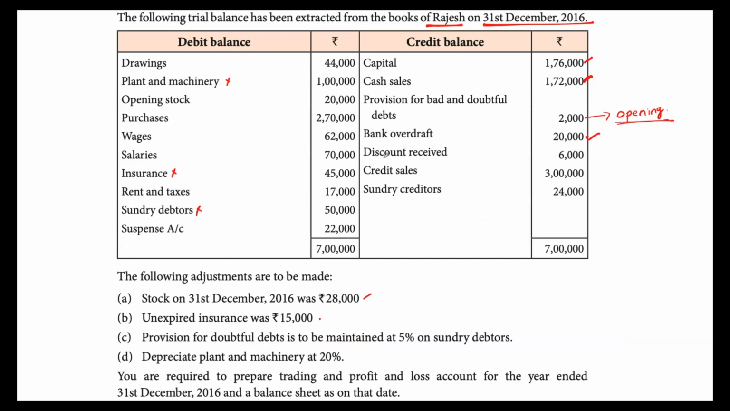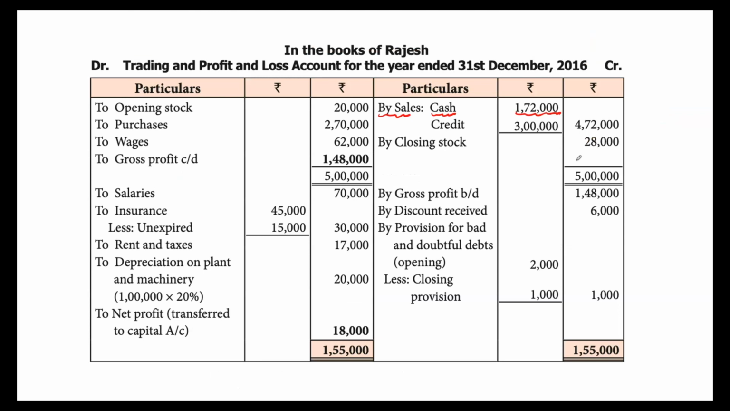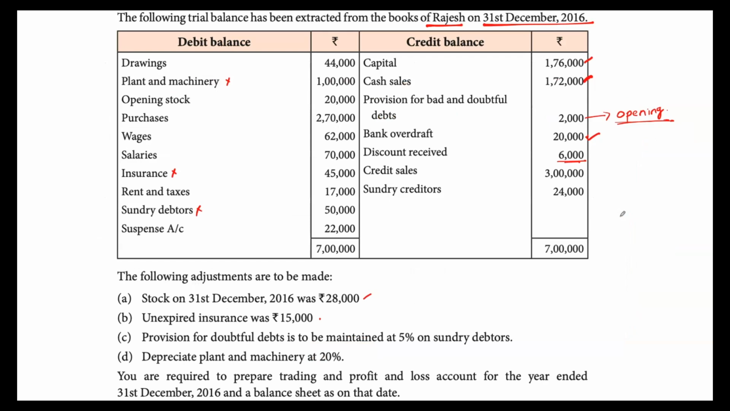Okay. Discount received is 6,000. This discount received will basically appear in the profit and loss account. So till this region it is trading, and this region is basically the profit and loss account. Okay. So by discount received, how much? 6,000. It is appearing in the credit.